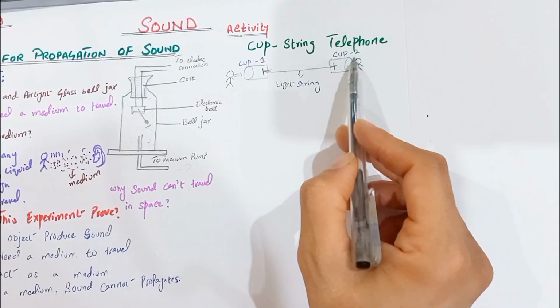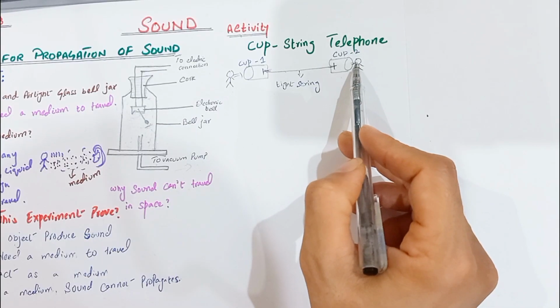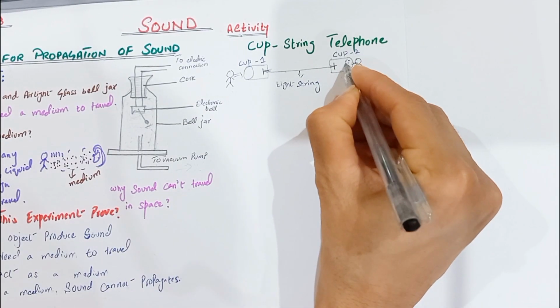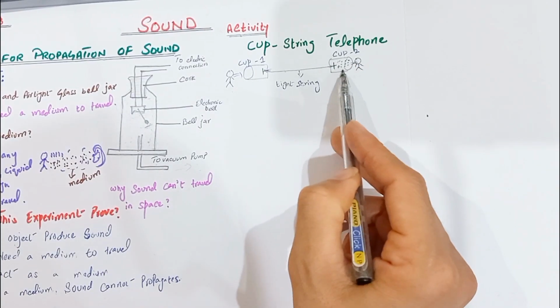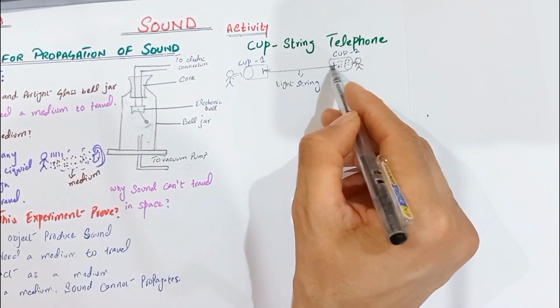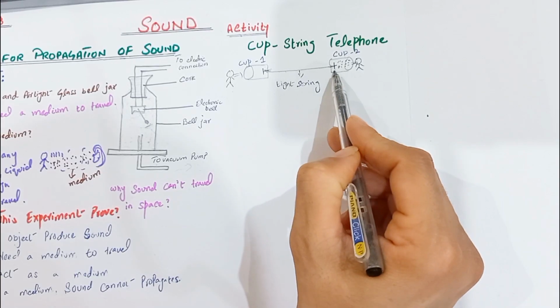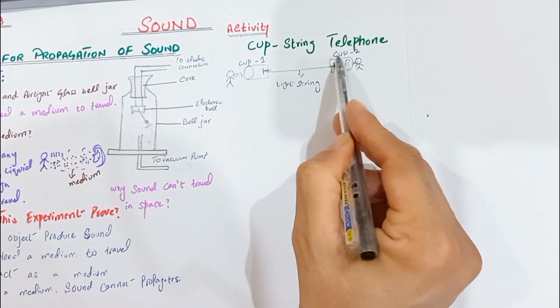When you speak into the cup, your vocal cords vibrate. When your vocal cords vibrate, they produce sound waves. The sound waves travel through the inside of the cup. The sound wave, which is a longitudinal wave, strikes the bottom of the paper cup. When the sound wave strikes the bottom of the paper cup, the bottom of the paper cup starts vibrating.